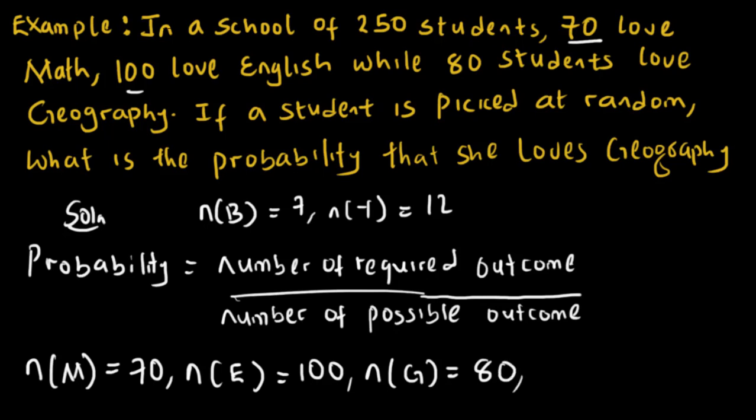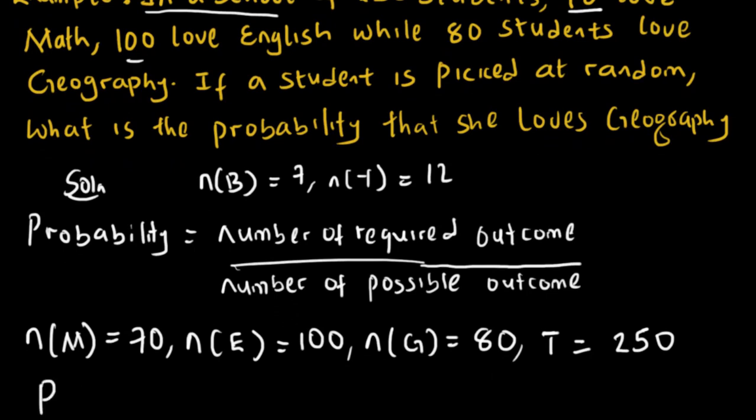Now, we're told that in a school of 250 students, so we've been given the total number of students in the school. So total number of students, we can represent that as T equals 250.